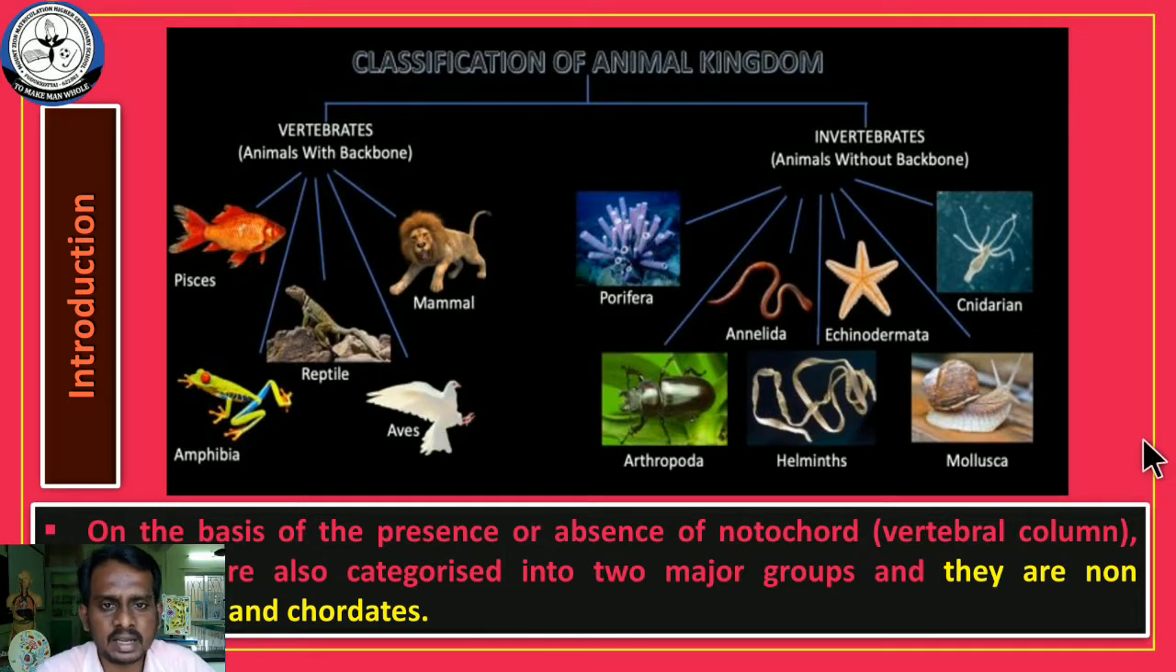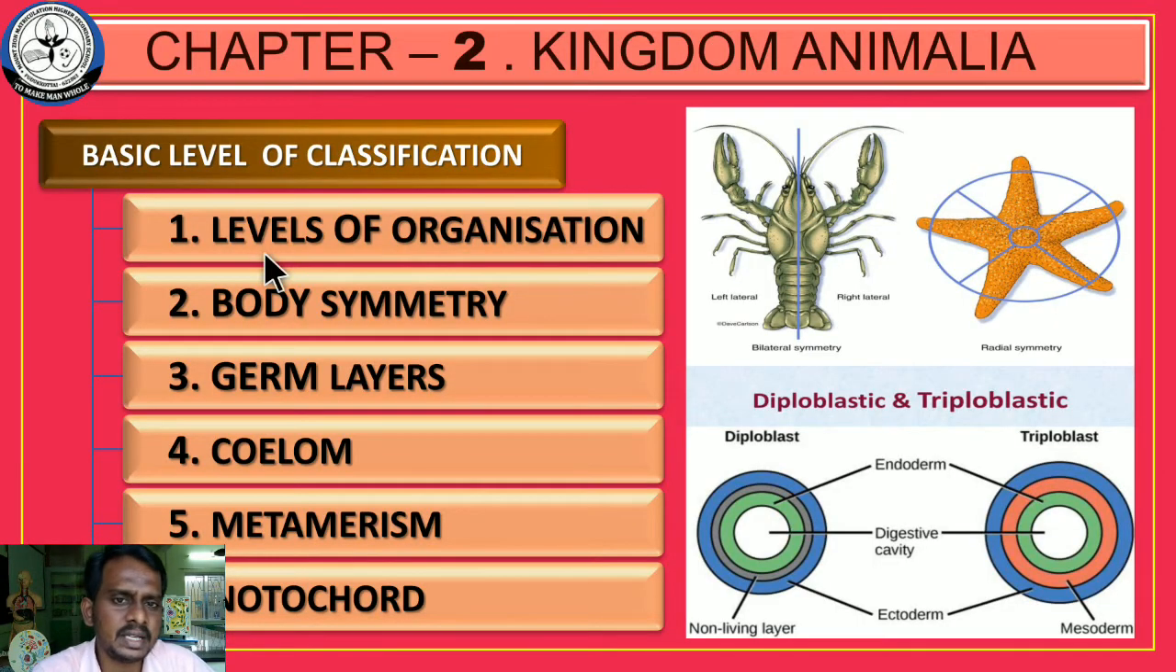detailed study about the various organisms, or what are the basic classifications we are going to discuss in this part. The basic classification is level of organization. What is level of organization? Already you know very well what the basic unit of a living organism is. Cell is the basic unit of living organisms. Some organisms are made up of a single cell, and some organisms are multicellular. The unicellular organisms are otherwise called protozoans, and the multicellular organisms are otherwise called metazoans.